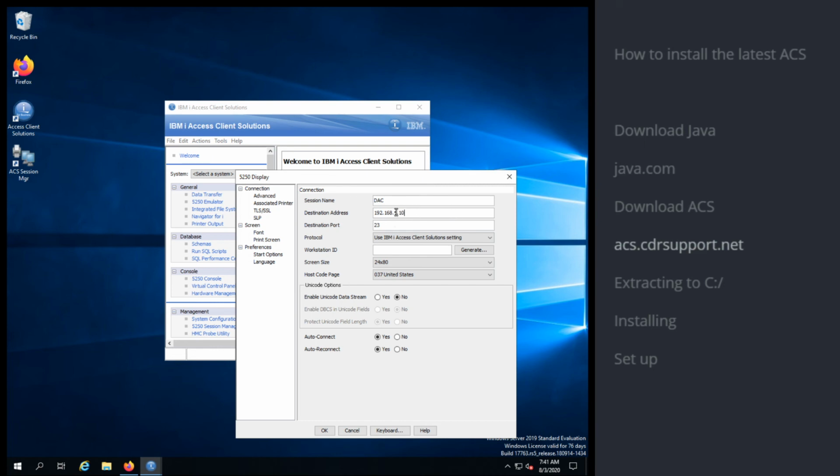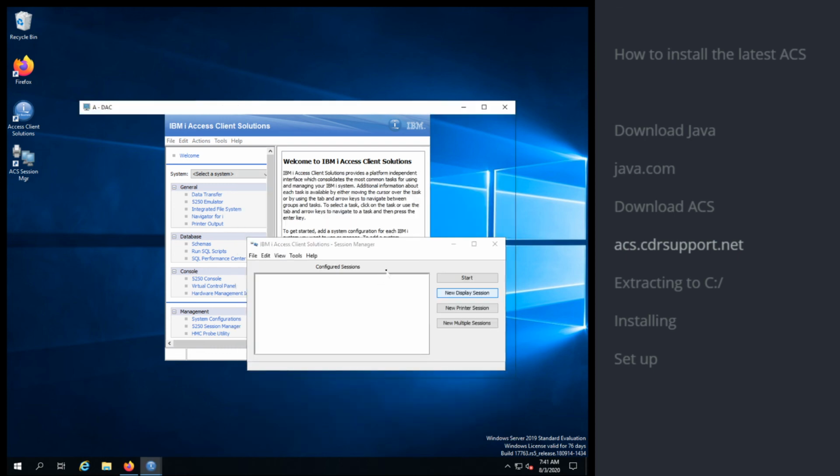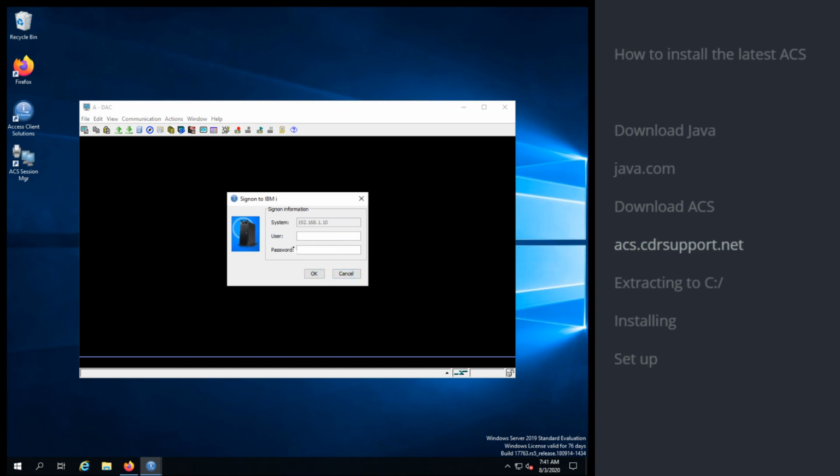This will change depending on your environment, but once you click OK here, here's your session, and you would put in your username and password, click OK.